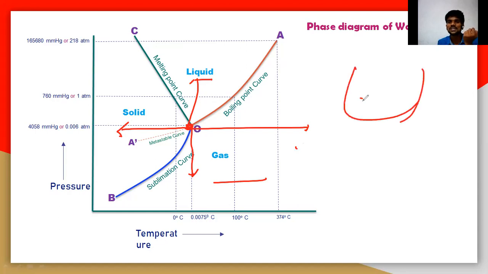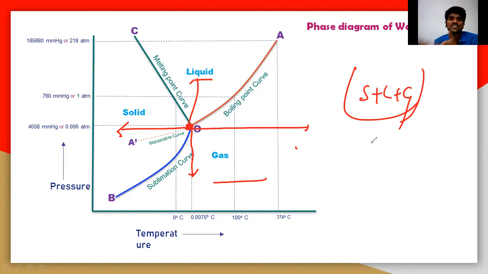So there must be a solid phase, liquid phase, and gaseous phase, all three in equilibrium at a particular point. That particular point is called the triple point. The triple point is fixed; you cannot change the temperature or pressure. So the degrees of freedom is 0.